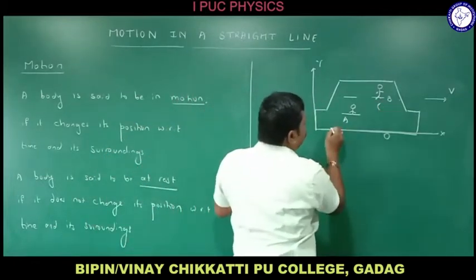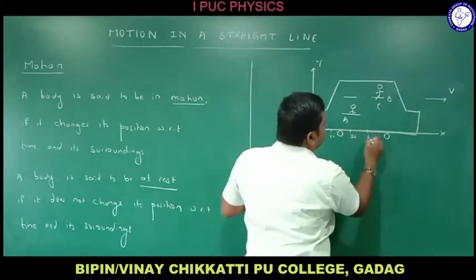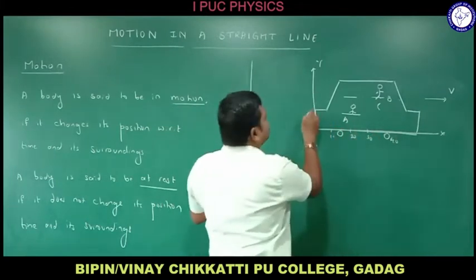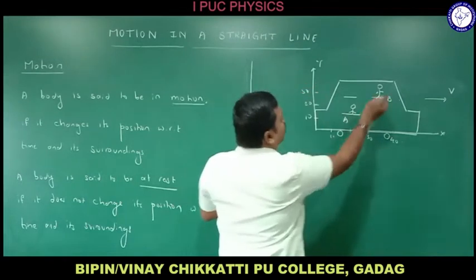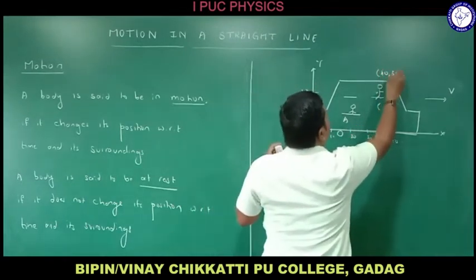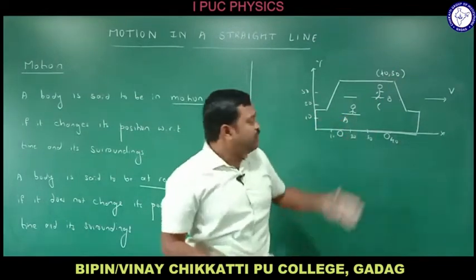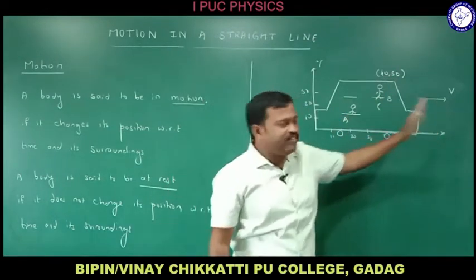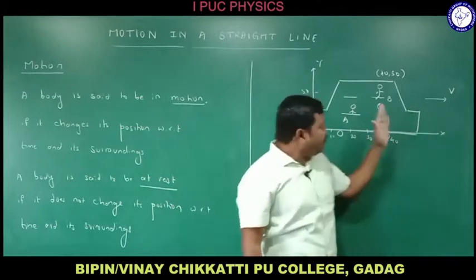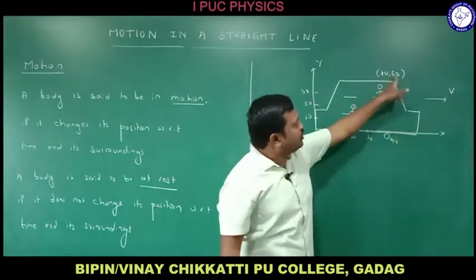For example, the position of B is 10, 20, 30, 40, right? This is 10, 20, 30. The position of B is 40, 30, right? This position will not change, but the bus might be moving. It is the other factor, right? The bus is moving. If the bus is moving, has this position changed?